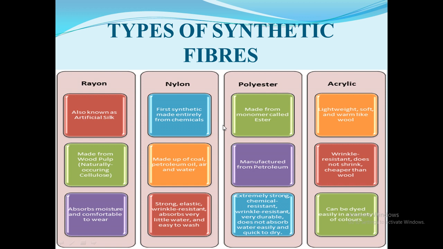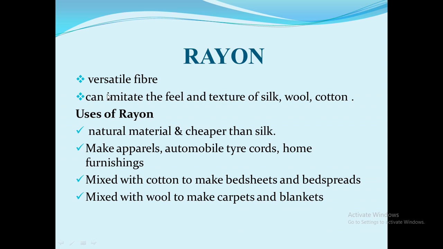Then types of synthetic fiber. We have four types of synthetic fiber: rayon, nylon, polyester and acrylic. Coming to rayon. Silk fiber is obtained from the silkworm. We know already that the process is called sericulture, and it was discovered in China and kept as a closely guarded secret for a long time. Fabric obtained from silk fiber was very costly, but it has a beautiful texture and is fascinating to everybody.